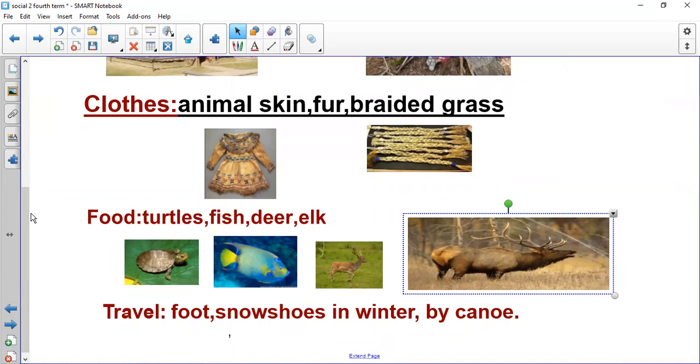Okay, so the fourth group is the Shasta. They lived near the ocean, with a dwelling house in winter and a cool brush shelter in summer. They made their clothes from animal skin and plants, like the other American Indian groups. They ate turtles and fish. They traveled on foot, snowshoes in winter, and by canoe. Okay, so please, I want you to study the four groups very well and to listen to this video more than one time to memorize each group.